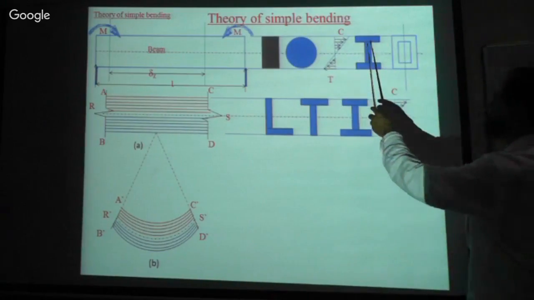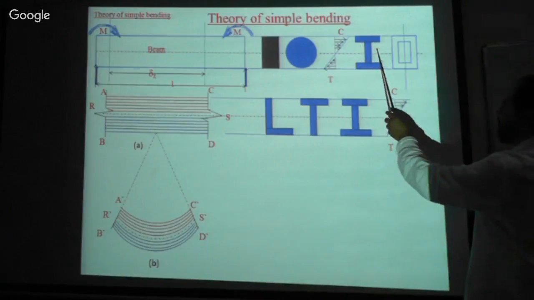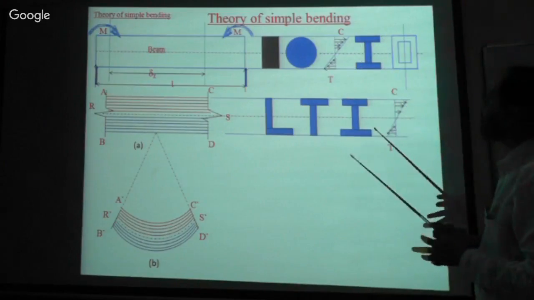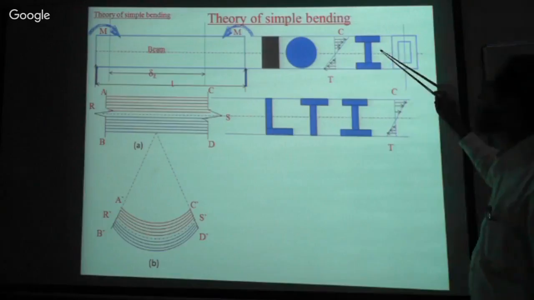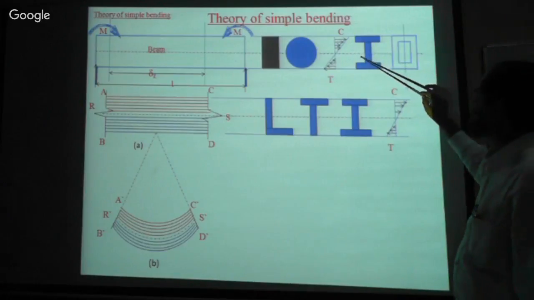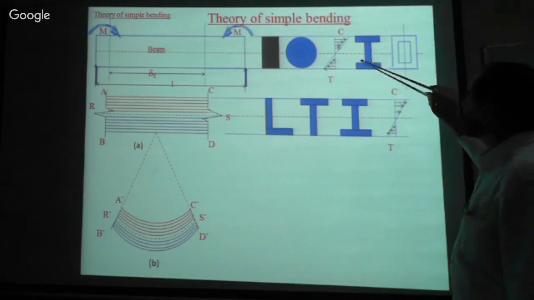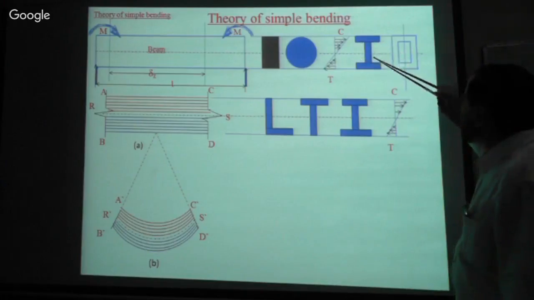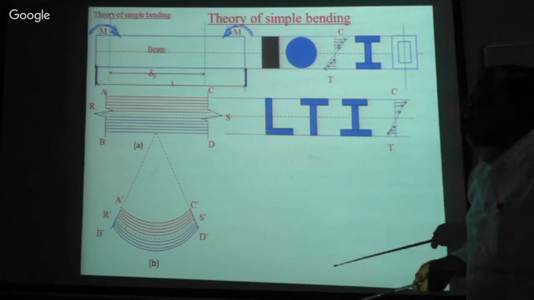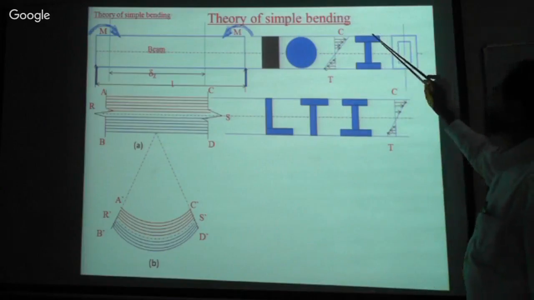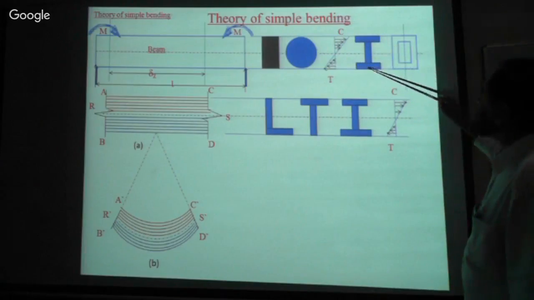Now this amount of material is saved, isn't it? One best example is a rail track. In the rail track, see this amount of material we are saving. Now this is called engineering. That is how we are designing the section.